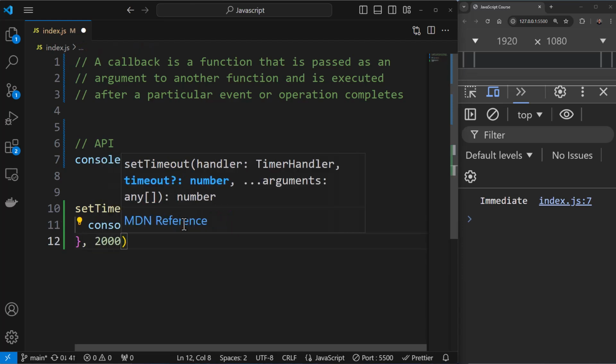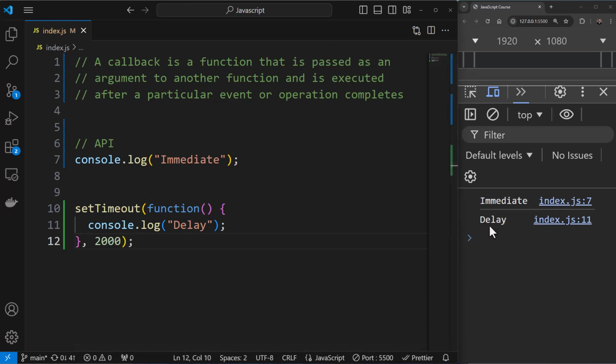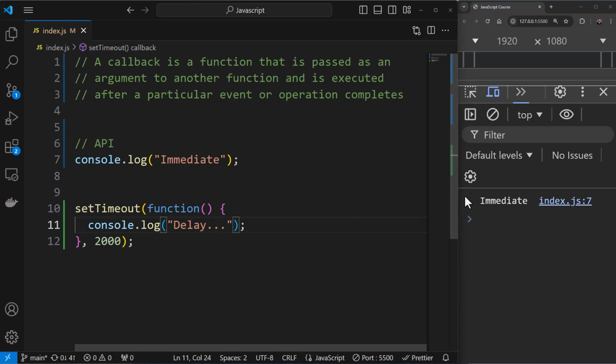Let's say 2000. Now 2000 is milliseconds, which means it will be delayed by 2 seconds. I can save this. You can see immediate, and after 2 seconds you will see delay, right? That's how it works. If I add 3 dots over here and save this, you will see immediate and then a delay.